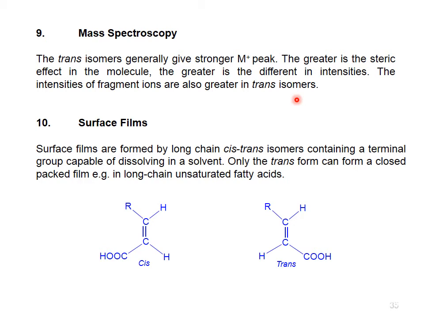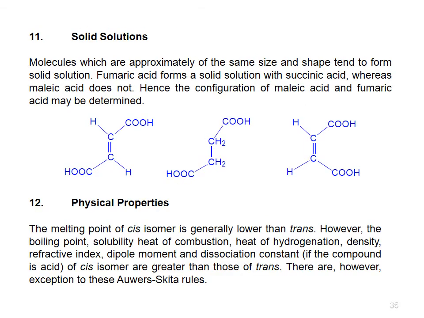Because in trans form there is hydrogen bonding in the backbone of unsaturated fatty acids, which makes a closed packed film easily, while in the case of the cis isomer, the groups which are going to form hydrogen bonding are far away from the other groups. That is why a closed packed film is not possible in the case of the cis isomer. Through surface film, we can easily distinguish between the cis and trans isomers.